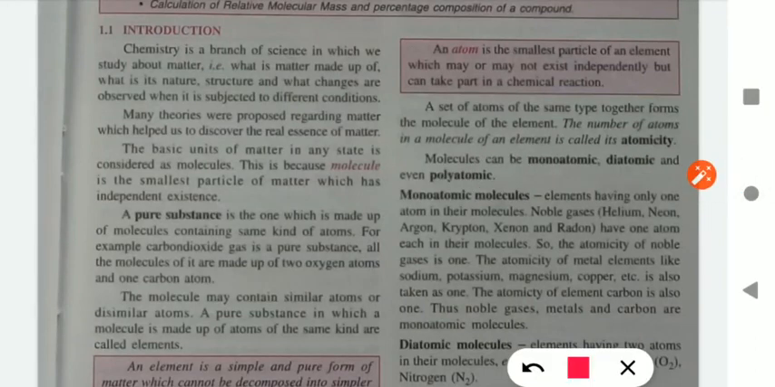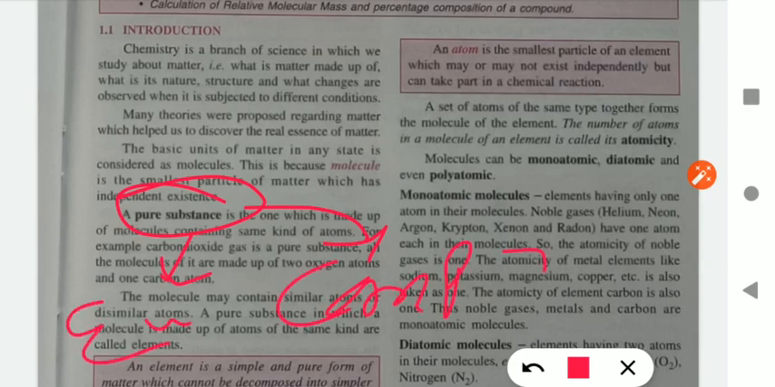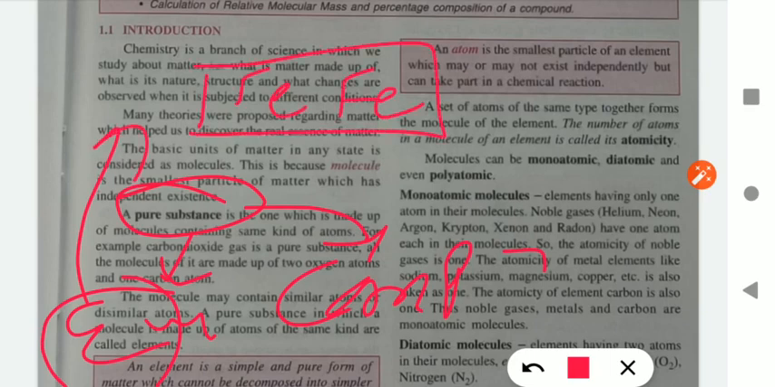So first is pure substances. Already you know that a pure substance is made up of a single type of atom or molecule. For example, pure substances are of two types, element and compound. Element is made up of one type of atom. For example, if you have a rod of iron, it is made up of only Fe. Fe is the symbol of the iron atom. So iron is a pure element.